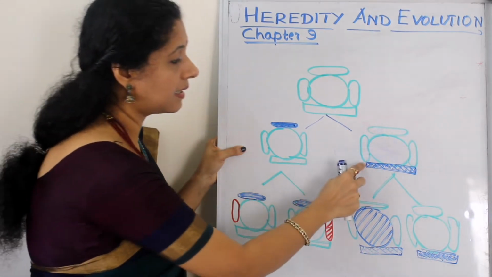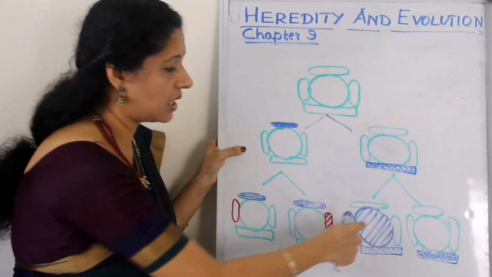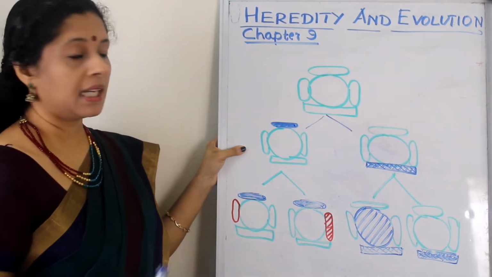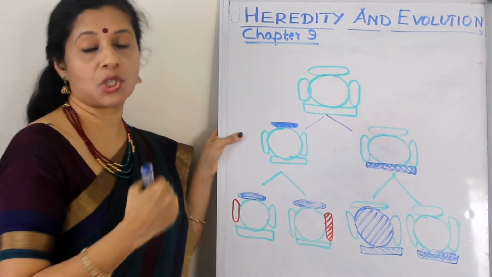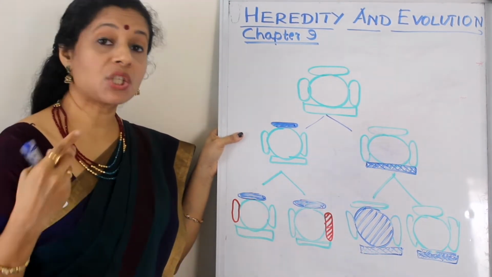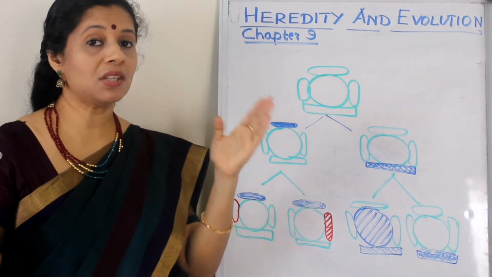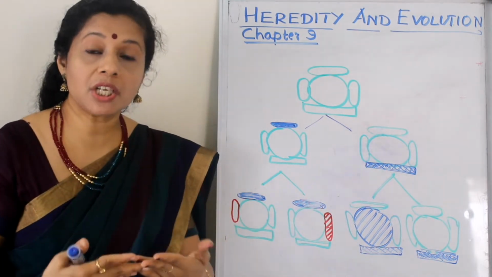The same way, here this variation was passed on to both the individuals. In addition, there happened some unique differences. So, comparatively, the variations are less when it is asexual reproduction. But in sexual reproduction, variations are more. Why? Because two individuals are combining, their DNA is combining, so a new combination is forming.